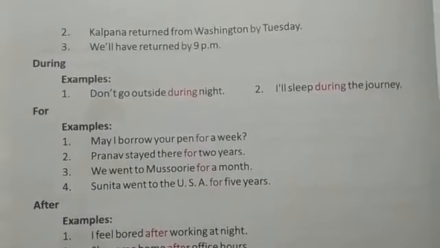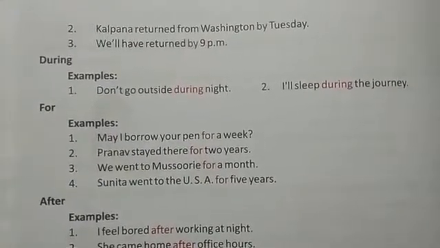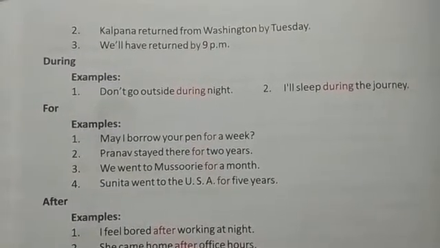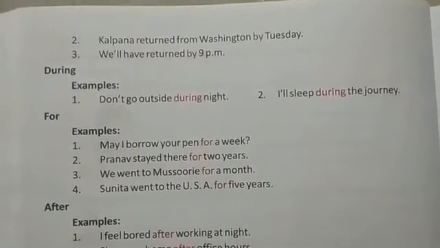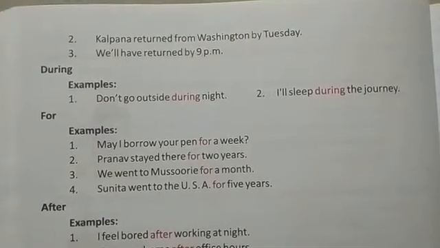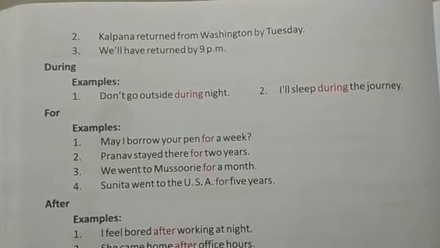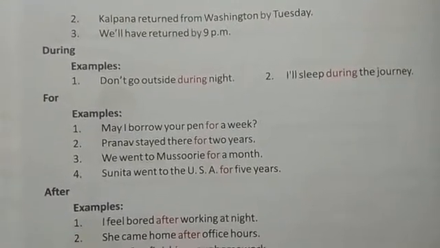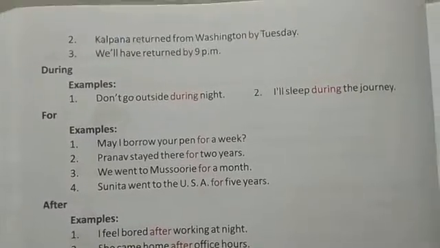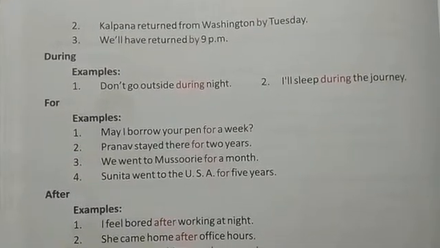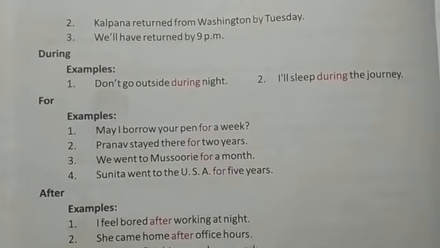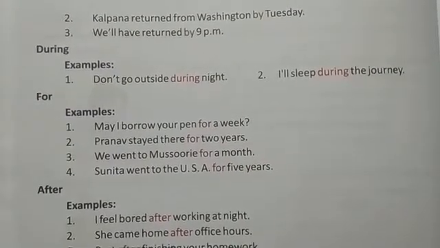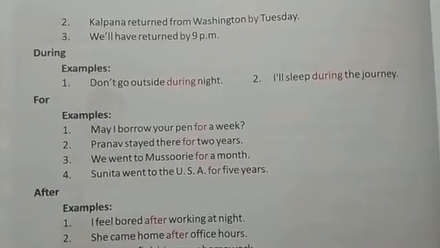The next preposition is during. During means at a point in the course of something. So whenever we are talking about a thing which is happening at a point in that particular course of time, we will use the preposition during. See the example: don't go outside during night. Here we are talking about a particular point of time, which is night, so we will use the preposition during.